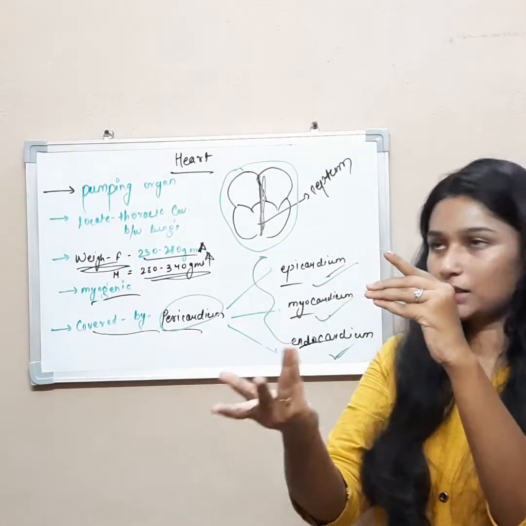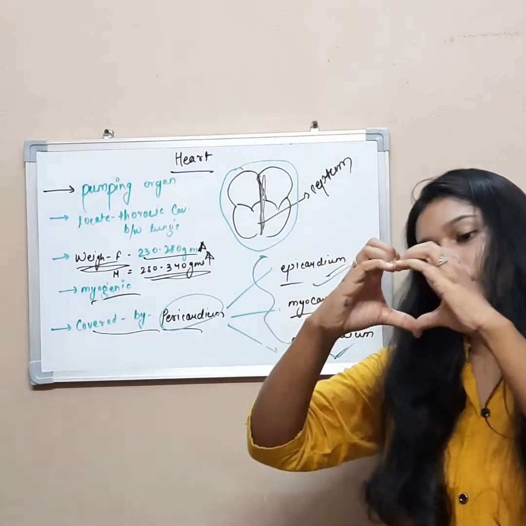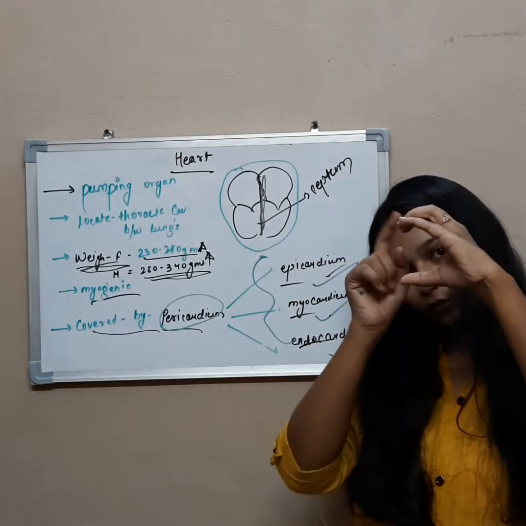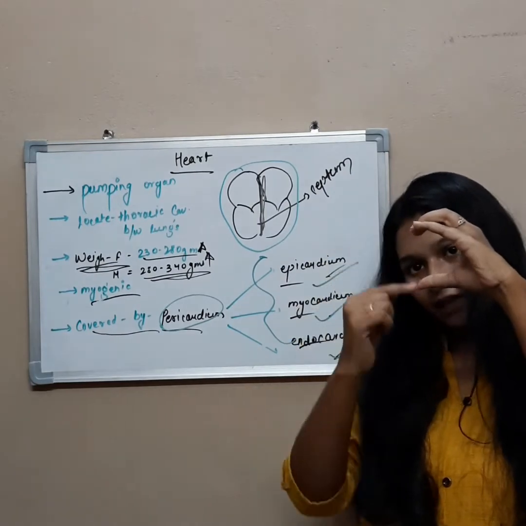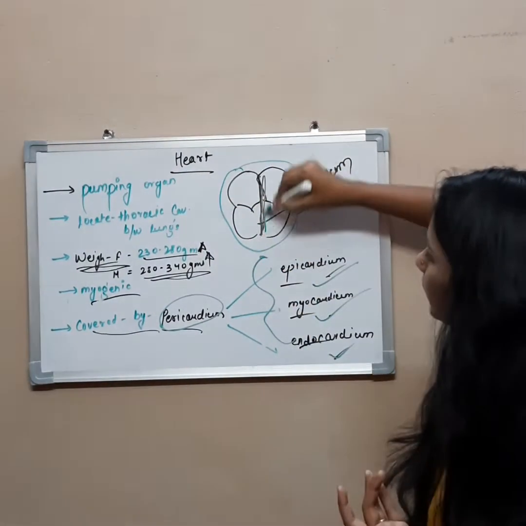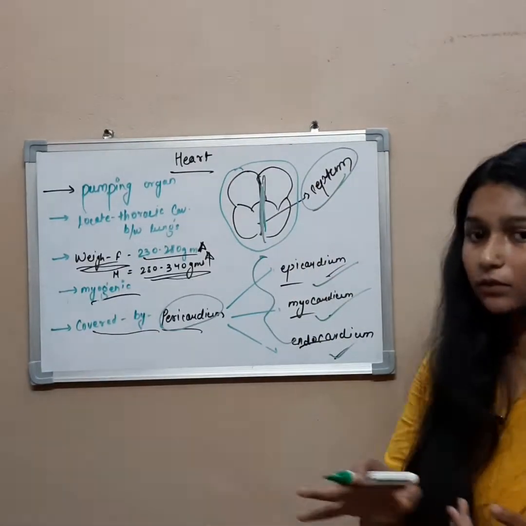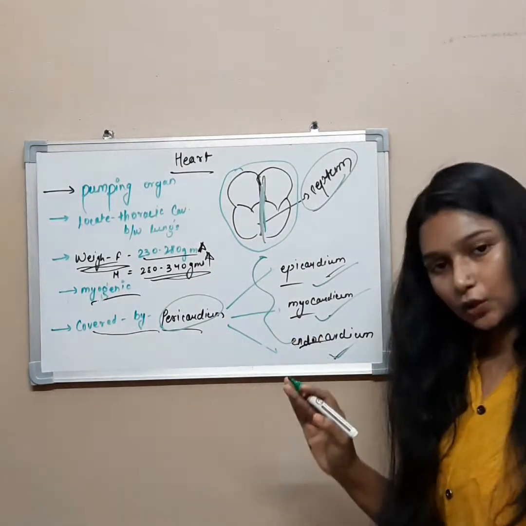You can know it by its name also. If I draw the heart, it is divided into four chambers. The main line which divides it is known as the septum. Now we will discuss in detail the epicardium, myocardium and endocardium.